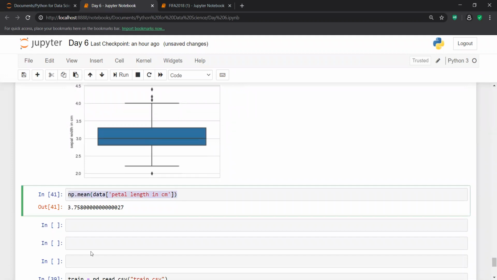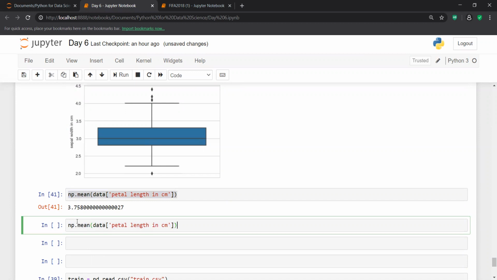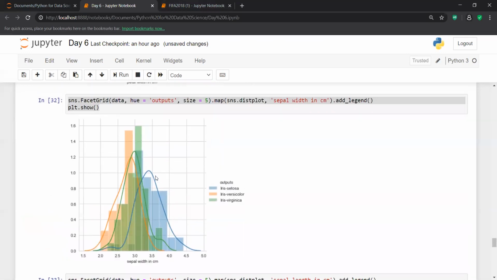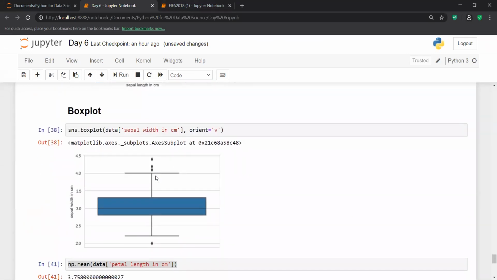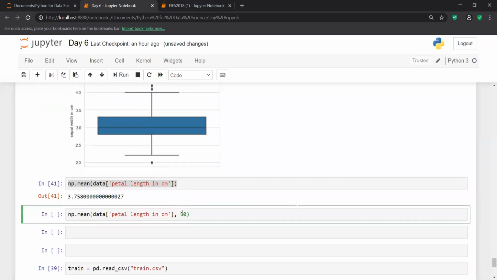Now, let me find the mean by creating an outlier. Suppose I just give an outlier here, a 50. I already have some values inside this petal length, and I intentionally give one outlier, because I know that petal length values range from maybe 0 to 2 or so. I intentionally give a 50 over here.